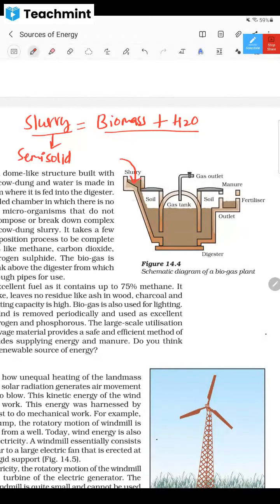All the parts I'm marking in red are made up of bricks, built using bricks. Here is the soil, the ground they are showing, and whenever you put the slurry in, it goes here and is stored in the digester. This is called the digester, dear children. In this digester there is an absence of oxygen, that is, oxygen is not there.